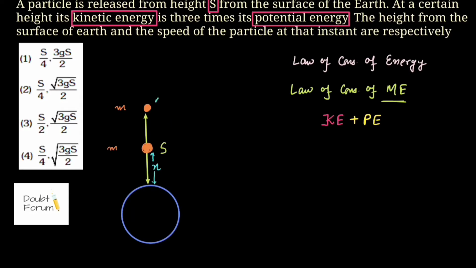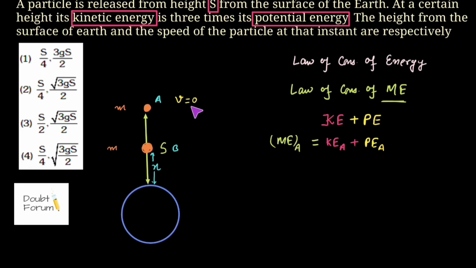Suppose this is point A and this is point B. At point A, what is happening? Initially this particle is at rest. So we have to find out the mechanical energy at point A first. So mechanical energy at point A would be equal to its kinetic energy at point A plus its potential energy at point A. Because the particle is at rest at point A, the velocity of this particle at point A would be 0.